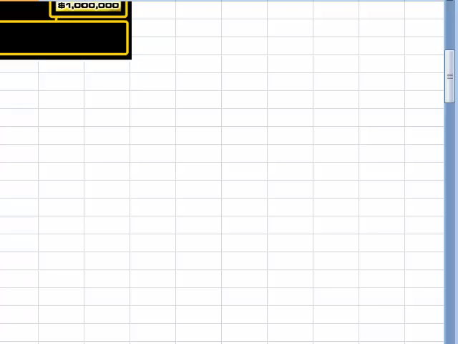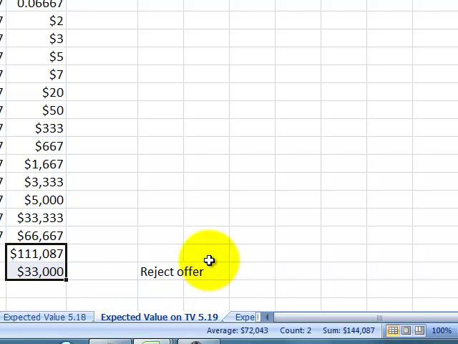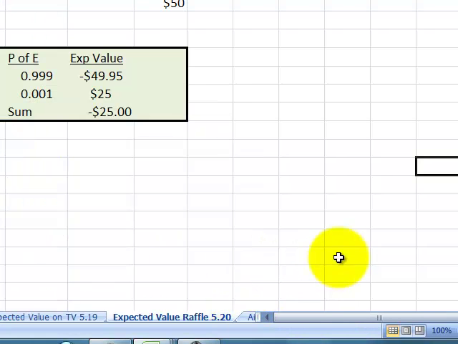Now, as you get fewer and fewer cases, these numbers are going to start becoming closer and closer together because what's happening, there's less and less doubt. When you get down to 2 cases, the expected value becomes pretty obvious. So that's expected value. Let's do one last one on expected value.